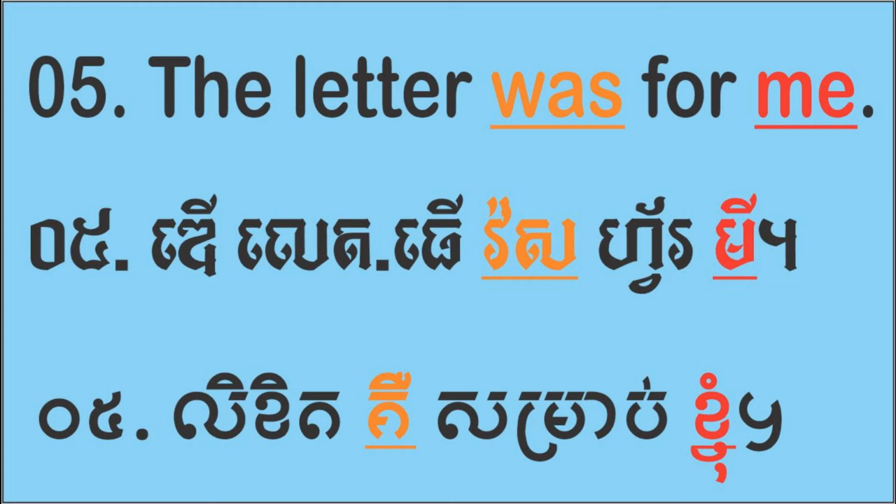Me is an object and was is a verb. We learned on the first page that me stays behind or after the verb, so it is an object. The verb right here is was, and it is the past tense of is. It's the verb to be.